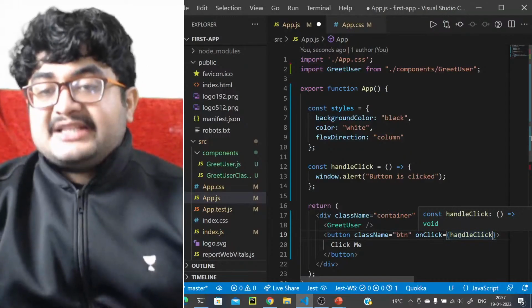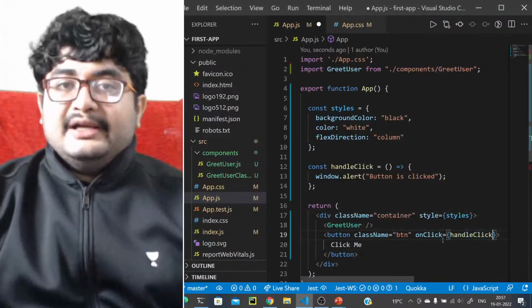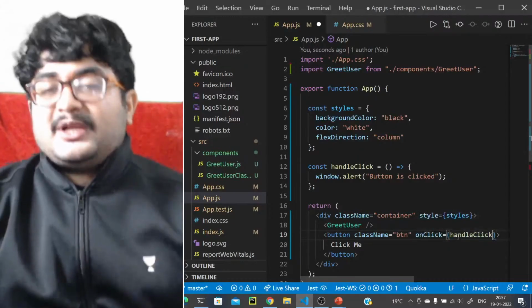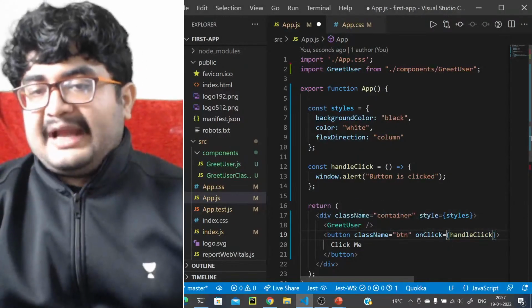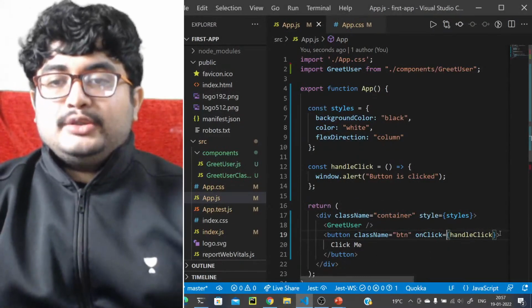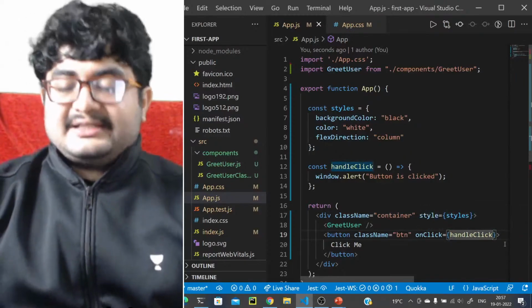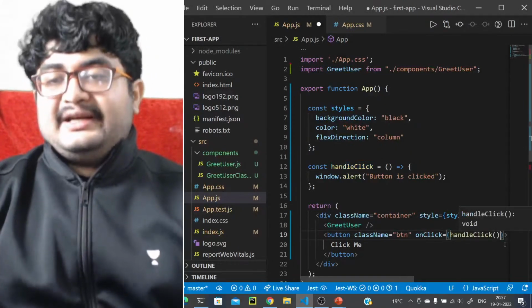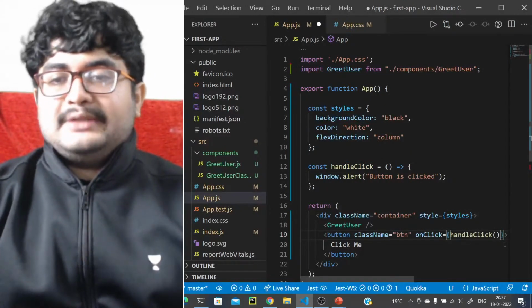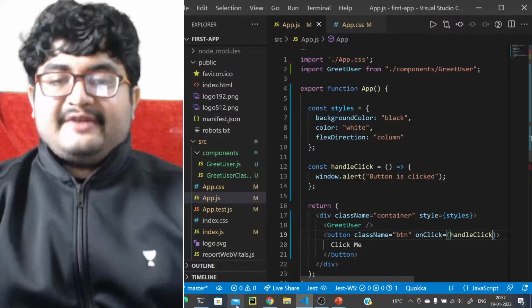You will just pass the function reference: on click, you should call this function, and it is responsible for calling it. You don't have to call it yourself. Just remember, you should not do it like this. If you do it like this, that will actually cause an error. I'll show what that will cause, but what you should do is pass the reference here.